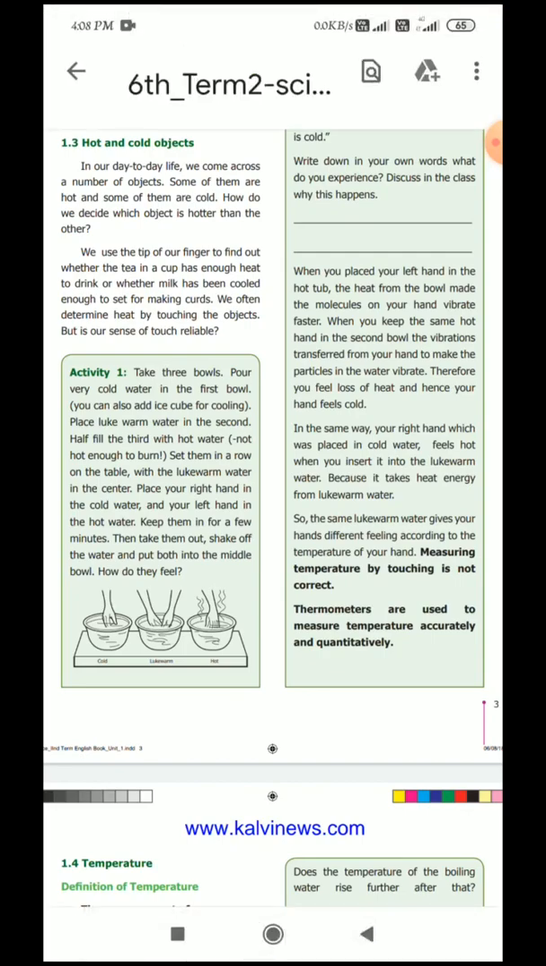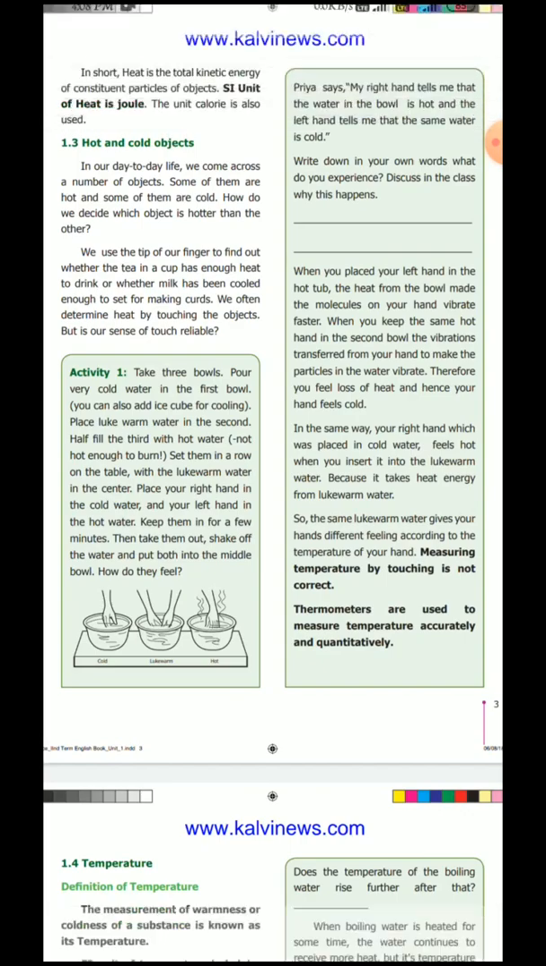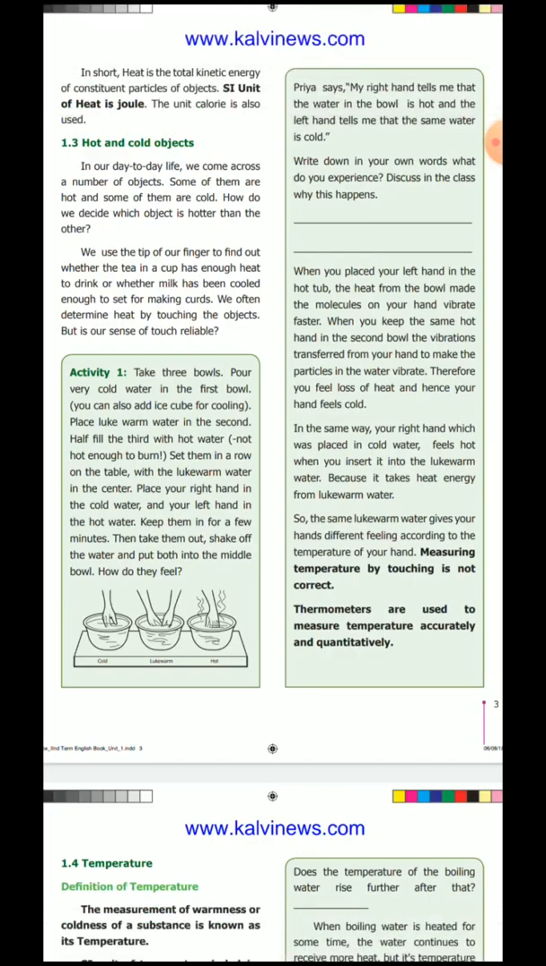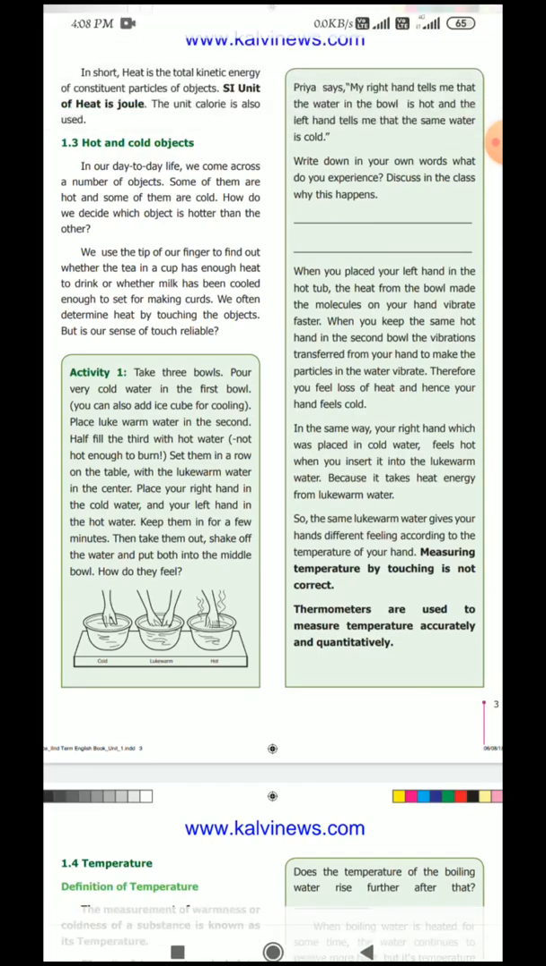We use the tip of the finger to find out whether the tea cup is hot to drink or whether milk has been cooled. Here what they said means, take one glass of water and another cup of tea. You touch the water, it should be very cold, and touch the cup of tea, it must be hot. So while you touch the object, you feel hot or cold.